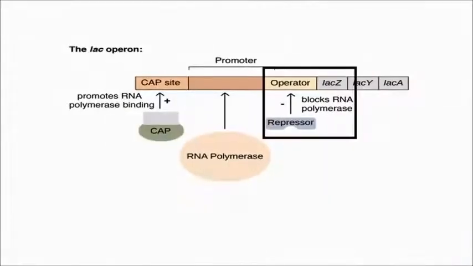The third one is operator. The operator is the negative regulatory site and is the binding site for lac repressor protein. The operator is always contiguous with the structural genes whose expression it regulates. The operator also overlaps with the promoter. So when the lac repressor is bound to the operator, RNA polymerase cannot bind to the promoter.